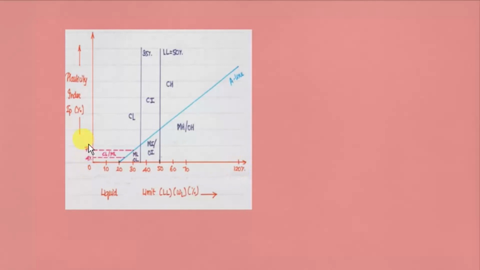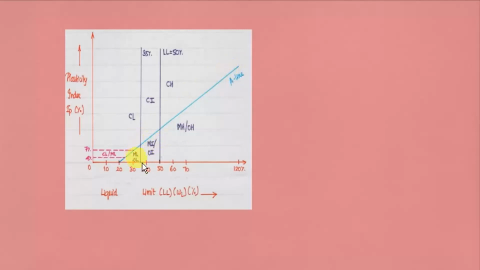Just imagine this scale to be 10, 20, 30, 40, 50 and so on. The graph is drawn with the starting point of 20 and the next point at 35, that is 15 on the horizontal scale to 10 on the vertical scale. When you draw such a triangle and extend it beyond, you will get this A line.